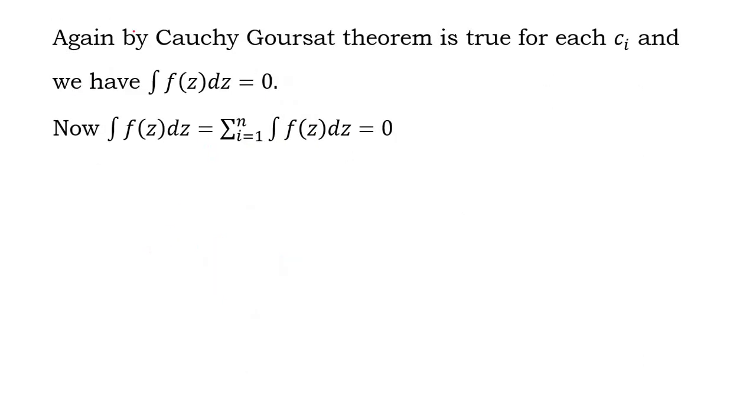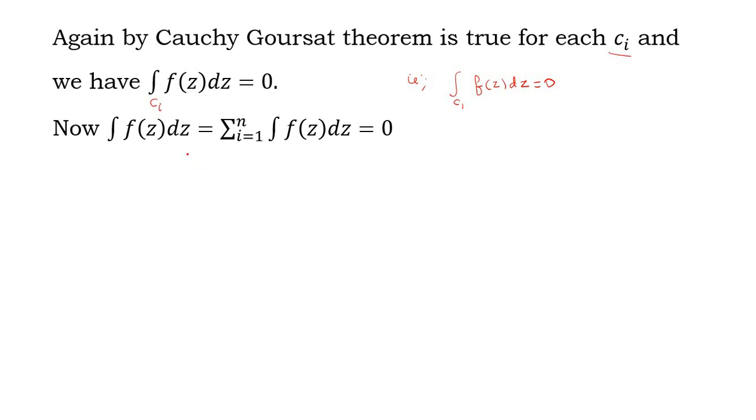So therefore, once again Cauchy theorem is true for each Ci. Therefore, we have integral over Ci f of z dz equal to 0. That is, integral over C1 f of z dz equal to 0, integral over C2 f of z dz equal to 0, and so on.